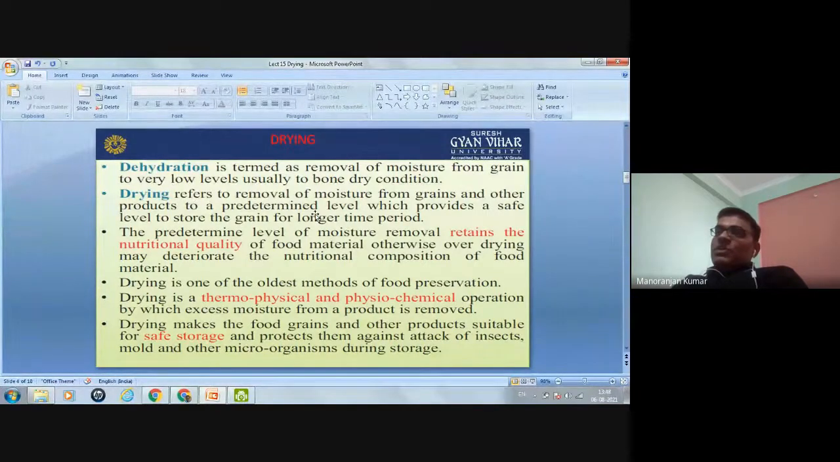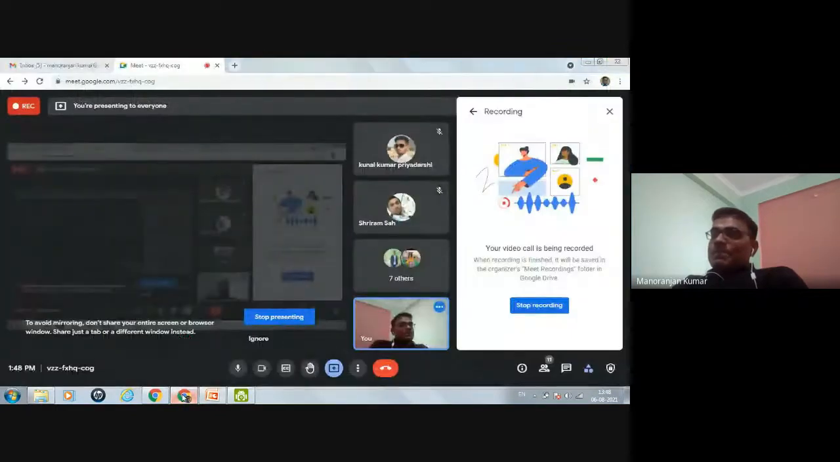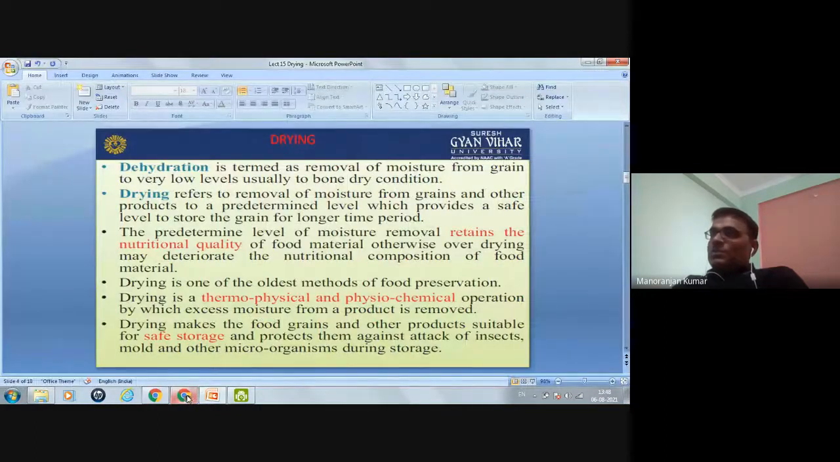Now, drying is one of the oldest methods of food preservation. This is a thermophysical and physicochemical operation by which the excess moisture from a product is removed. Drying makes the food grain and other products suitable for safer storage and protects them against attack of insects, mold, and other microorganisms during storage.